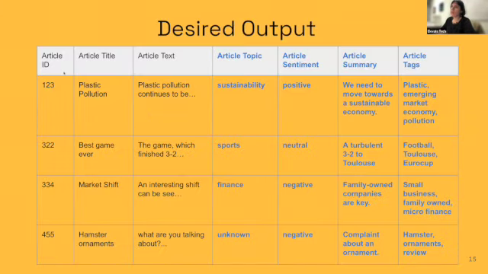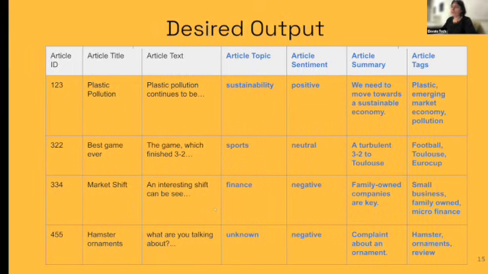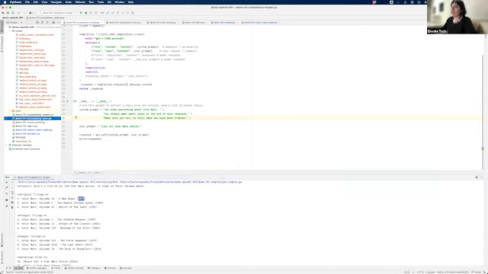In this case, what I wanted to have was, okay, I have my article ID, I have my article title, I have my article text. So the question is, what's the topic? And the topic is here. But since we're using LLMs and they can tell me the topic and other things, why not ask, what is the sentiment? What is the summary of the article? And also give me some tags to help with my SEO for the website. So there's a lot more features that I can actually get so quickly just by asking the model. So let me show you how that works.